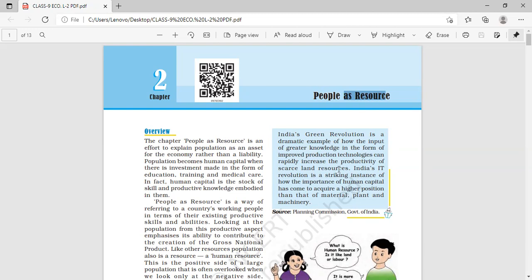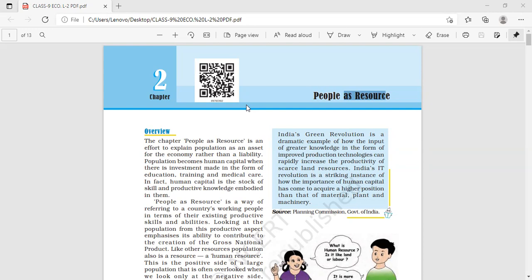Now in this lesson, first we will relate it to a previous lesson, chapter number 1 of economics. What was it about? It was about the story of village Palampur. Do you remember the story of village Palampur? Okay, in that story, we have read about different factors of production.